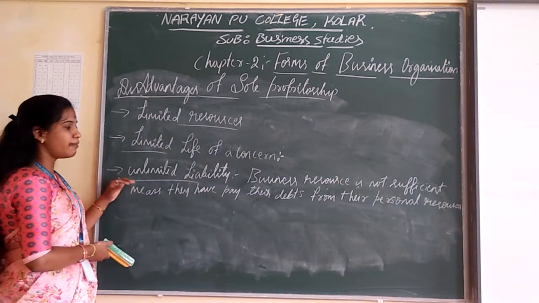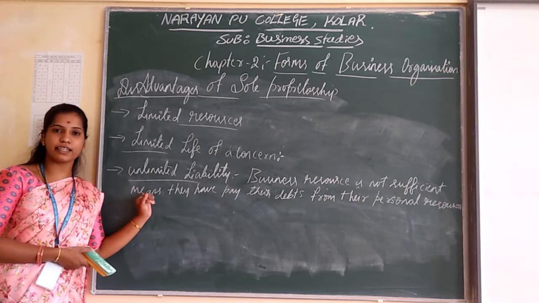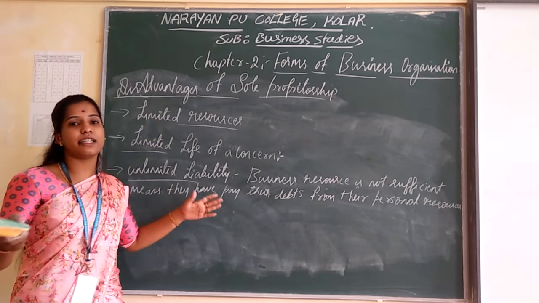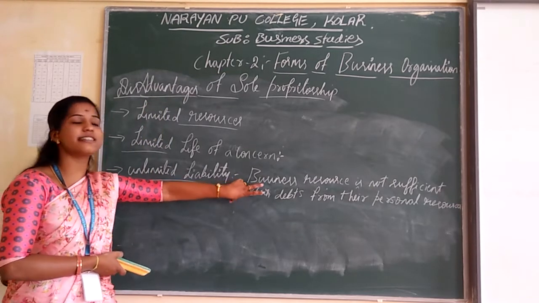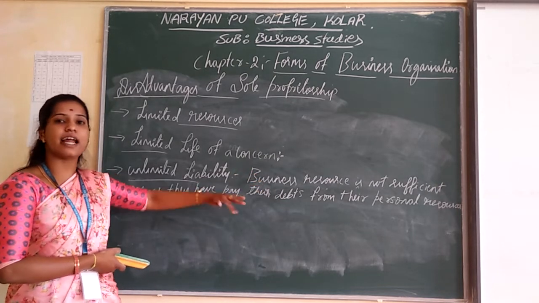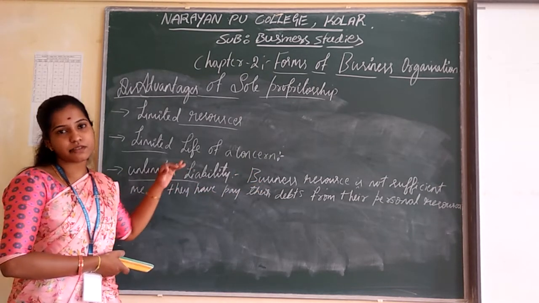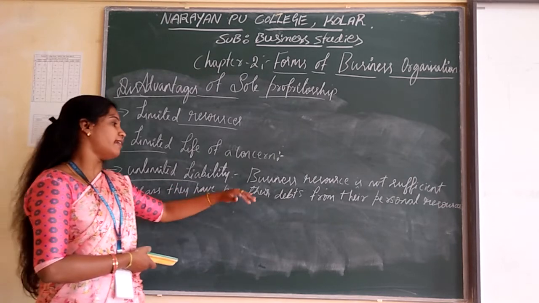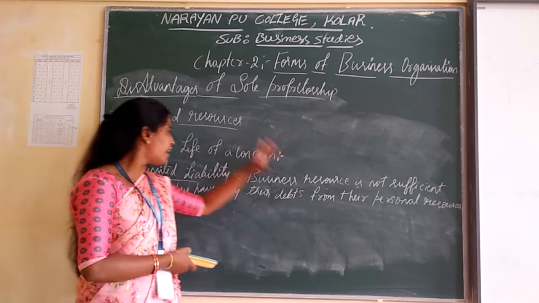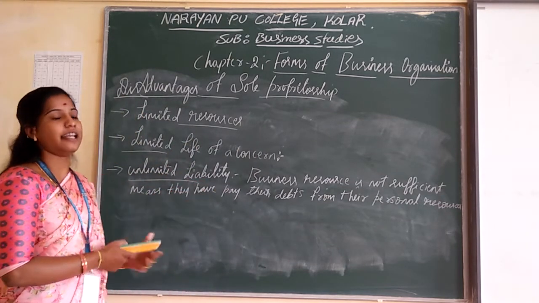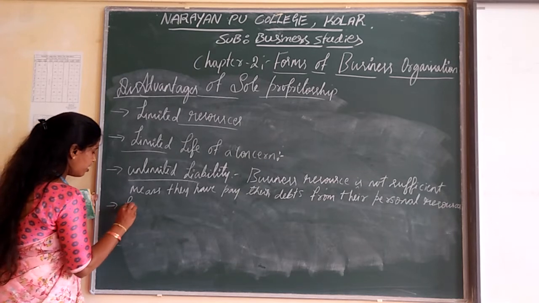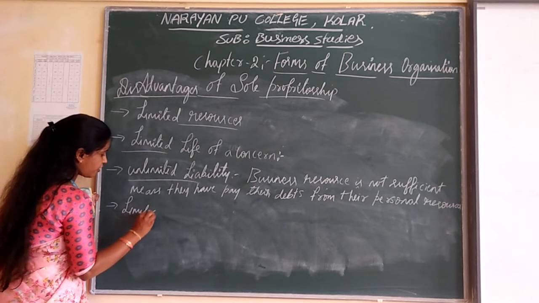So the unlimited liability means in the sole proprietorship they have unlimited liability. If the business resources are not sufficient, they have to pay their debts from his or her personal resources. That is known as unlimited liability. And the next one is limited managerial ability.